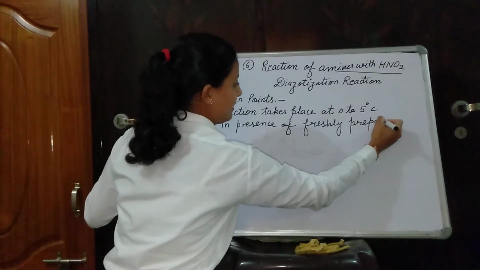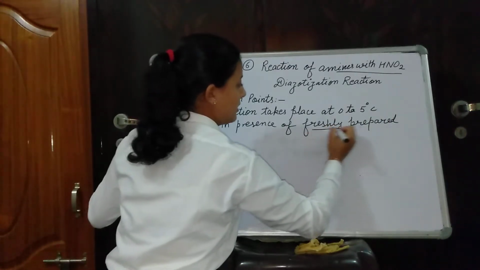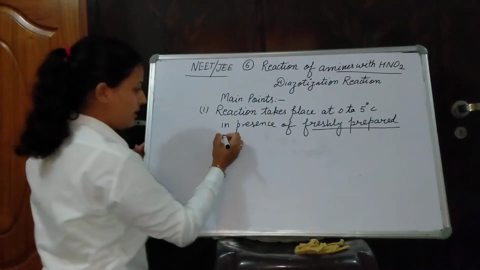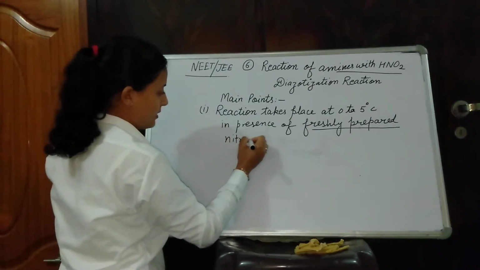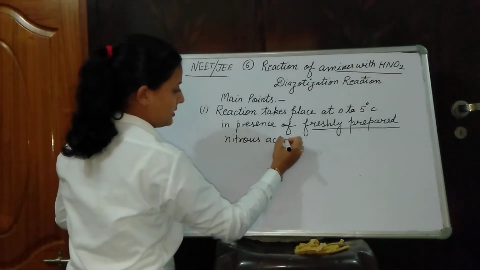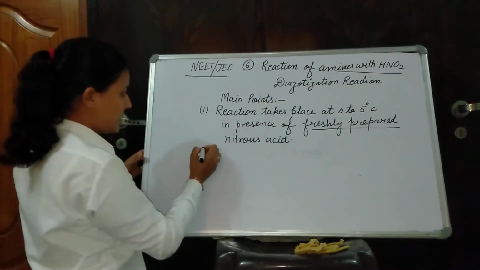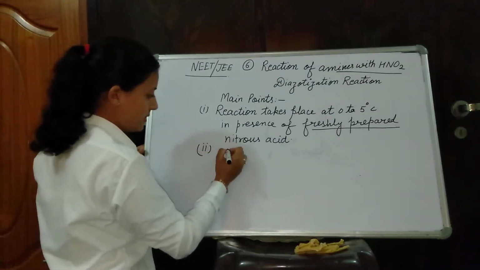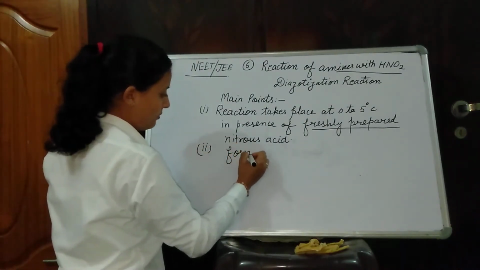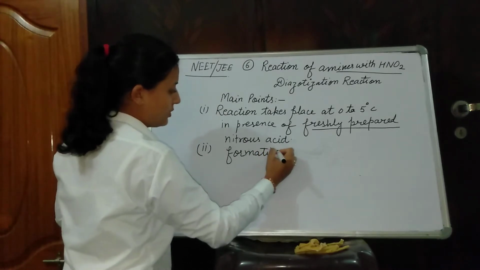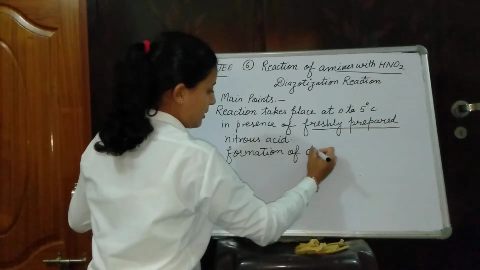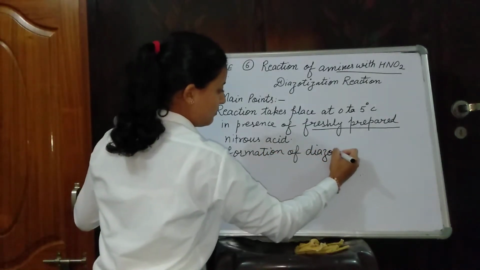We will prepare nitrous acid freshly. Second point, formation of diazonium salt.